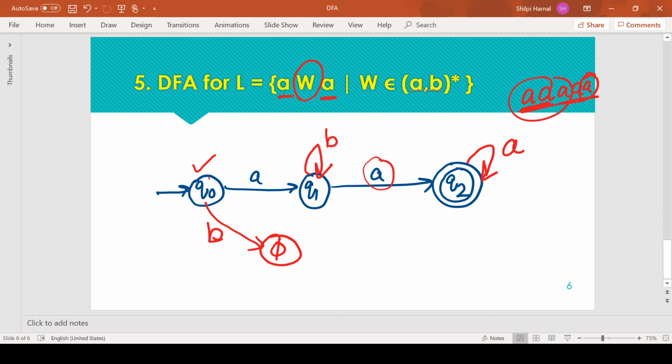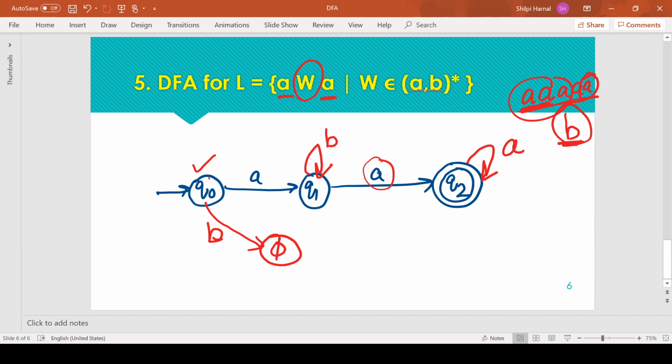So this keeps the string according to the criteria, and we can have the self loop of A at Q2. Now the question is, what should be the move if we get a B at Q2? We need to define the transition for input symbol B from Q2.